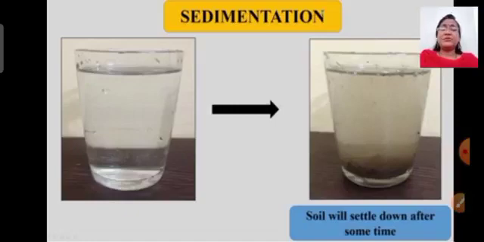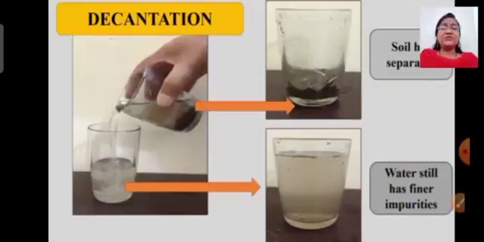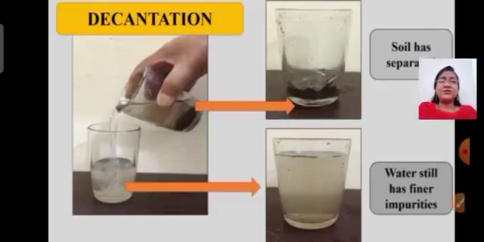Sedimentation is the process in which we allow the sediment to settle down at the bottom of the liquid or water. In this example, soil is the sediment, which is settled down at the bottom. So now next, I will take another glass, and without disturbing the sediment I will pour the liquid into a different glass, which I have shown you on the screen.